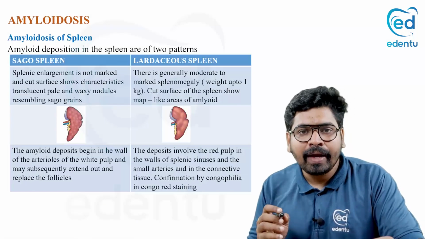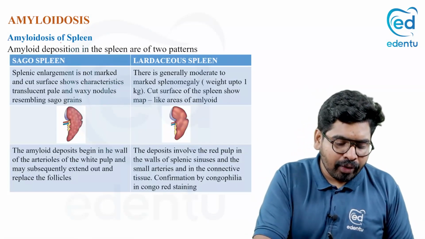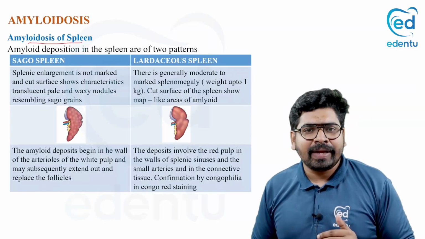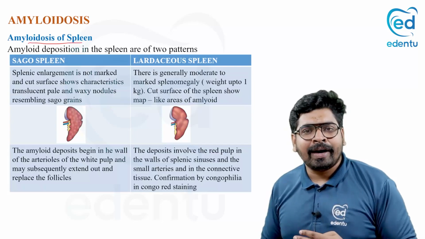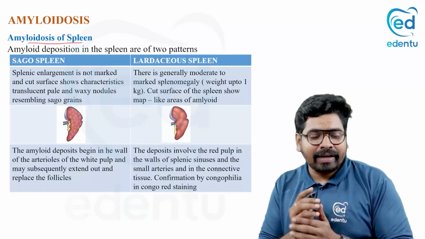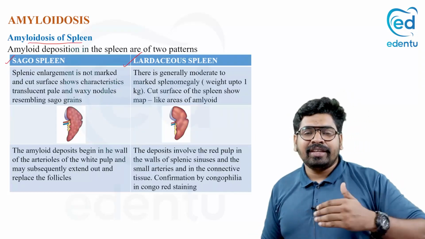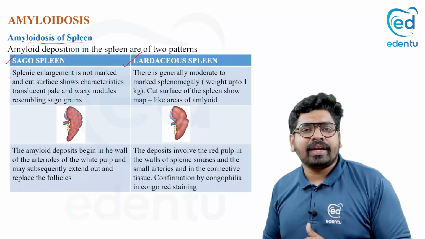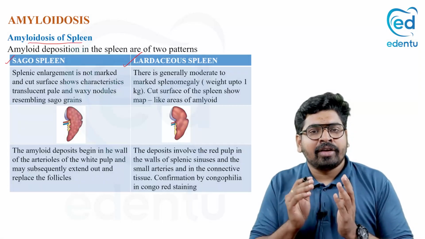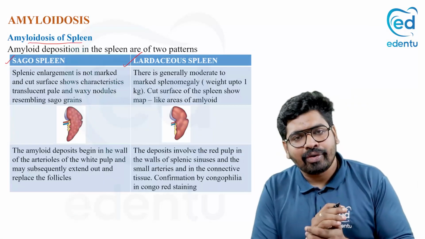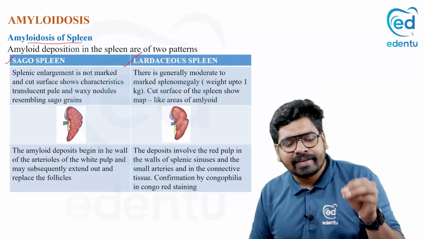Coming to amyloidosis of the spleen, how can it be seen in the spleen? In amyloidosis of the spleen, it can be seen in two morphologies or patterns. One is called sago spleen, another is called lardaceous spleen. The main difference between a sago spleen and a lardaceous spleen is whether spleen enlargement is present or not, and where exactly the amyloid is deposited, in which pattern.